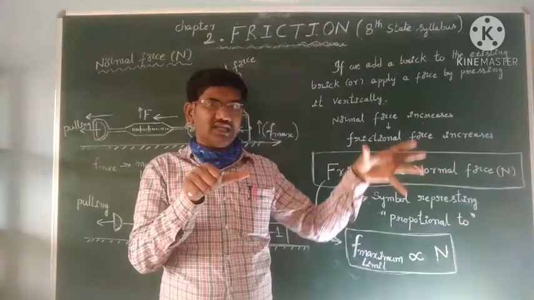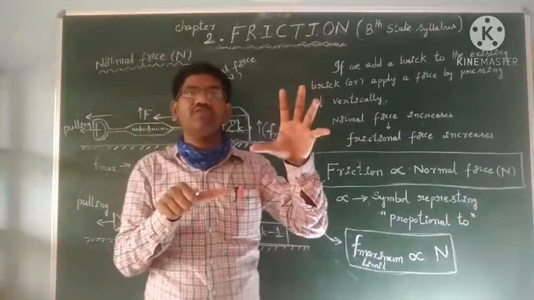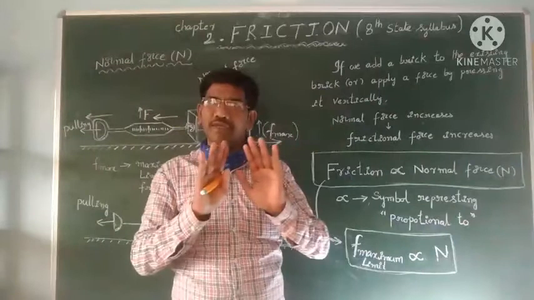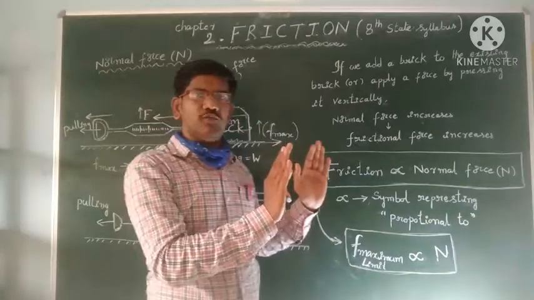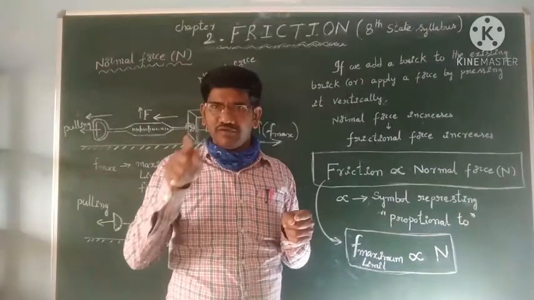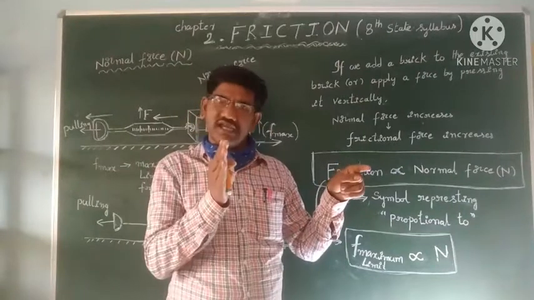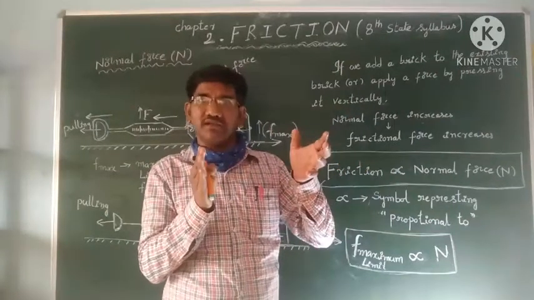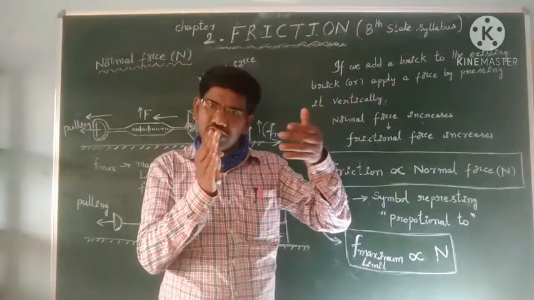But you know that there is a limit to this frictional force. It can develop up to a particular value only, and beyond that it cannot increase. If our applied force is more than that, it is ready to move. So if our applied force is 0, frictional force is 0. Applied force is 10 newtons, frictional force is 10. Applied force is 20, object is not moving, frictional force is also 20.